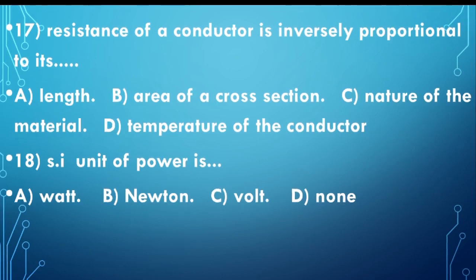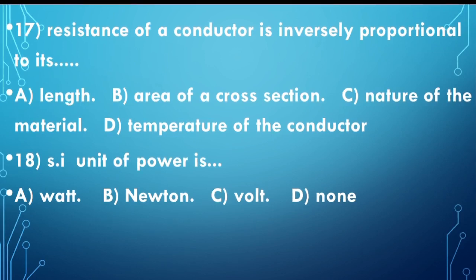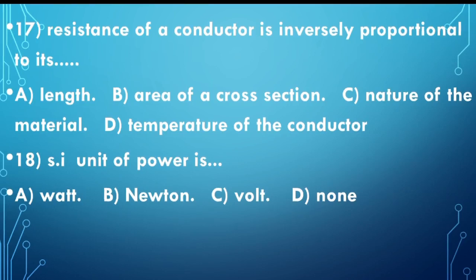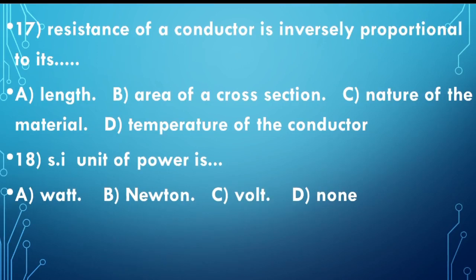The answer is B, area of cross section, because if the area increases, the space between the charged particles increases, so there is a decrease in collisions and the resistance decreases. So resistance of a conductor is inversely proportional to its area of cross section. That is the answer and the explanation.